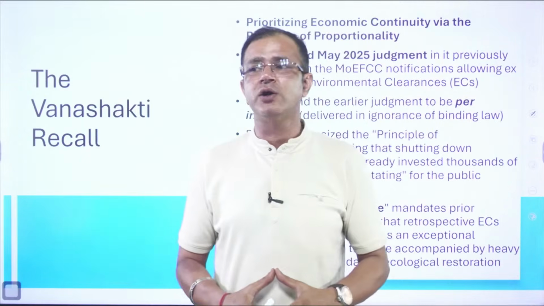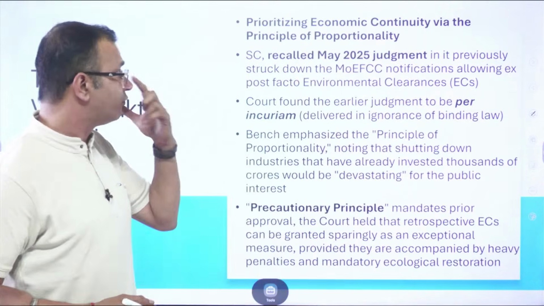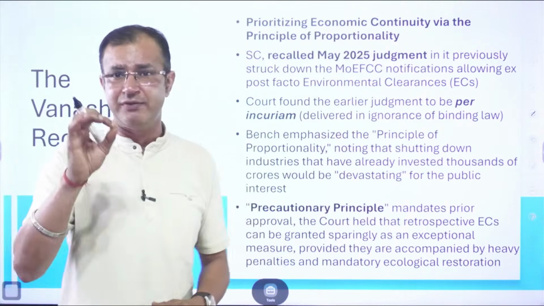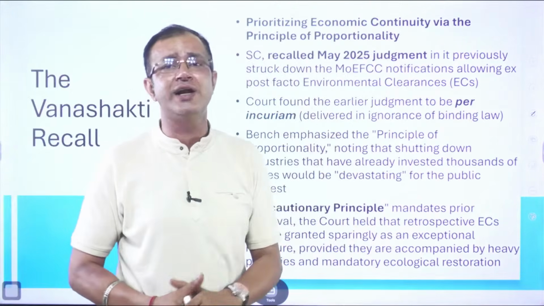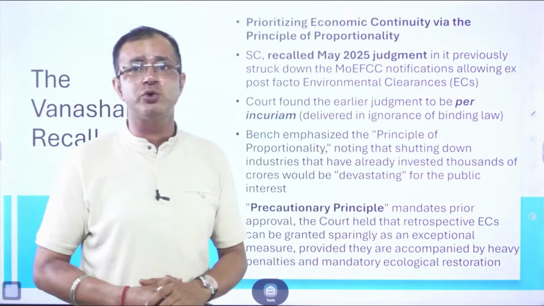All right, the next important case is the Vanashakti recall. Here, the Supreme Court recalled its previous judgment. Again, very important because this deals with the environment. Here, the Supreme Court prioritized economic continuity via the principle of proportionality.